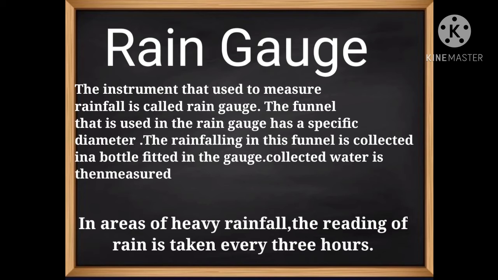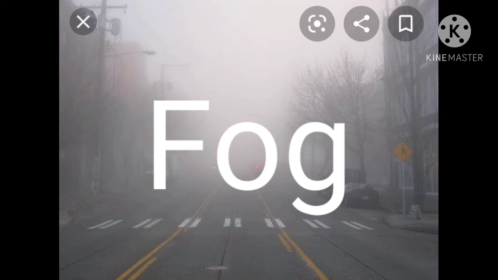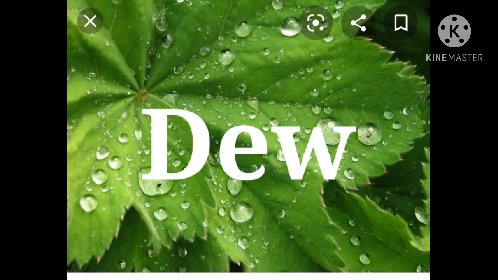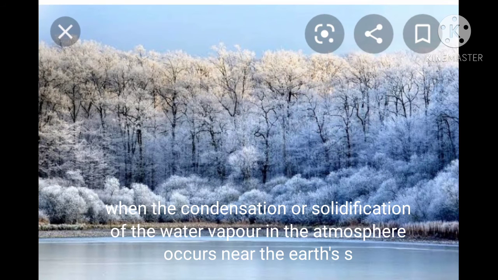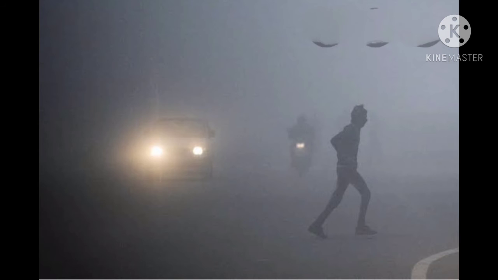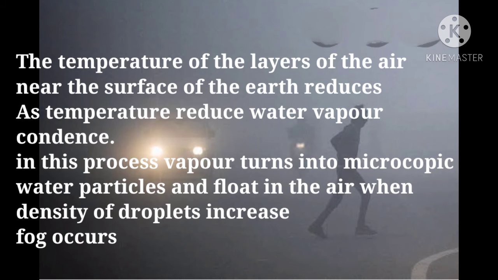Now, fog, dew, and frost. When the condensation or solidification of the water vapor in the atmosphere occurs near the Earth's surface, then we can see fog, dew, or frost. The temperature of the layers of the air near the surface of the Earth reduces. As temperature reduces, water vapor condenses. In this process, vapor turns into microscopic water particles and floats in the air. When the density of these droplets in the air increases, fog occurs.